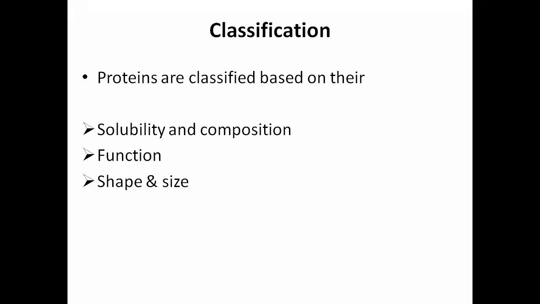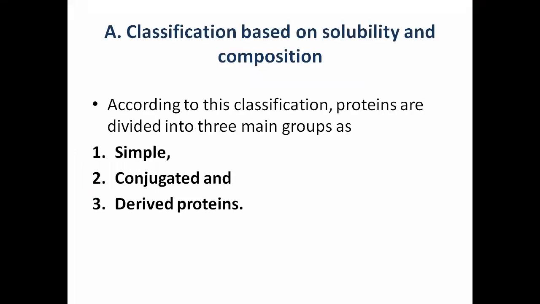So the different modes according to their property, their nature, where it is soluble, what the composition is, what kind of function or role they are playing, what the shape and size are, right? So first one, classification based on solubility and composition. According to this classification, proteins are divided into three main groups, right? The simple protein, conjugated protein, and derived protein, right?